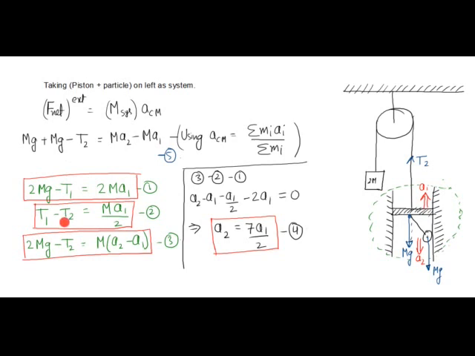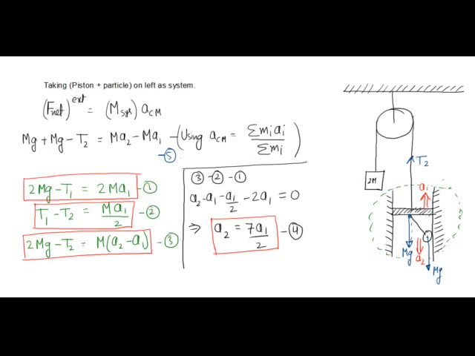Then T1 minus T2 equal to ma1 by 2. This I got when I applied torque equation on this disc or pulley. And then the third equation is 2mg minus T2 is equal to m(a2 minus a1). This I got when I applied the force equation on piston plus particle on the left.